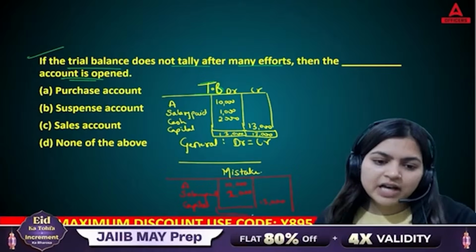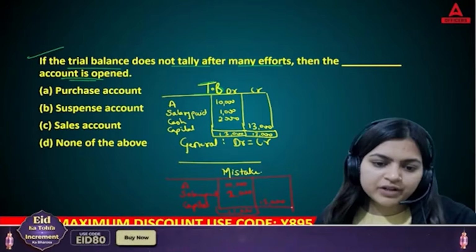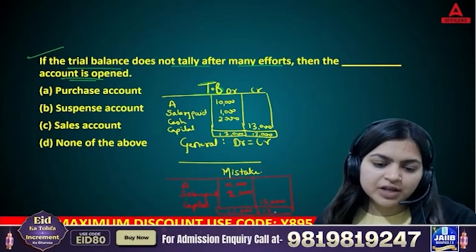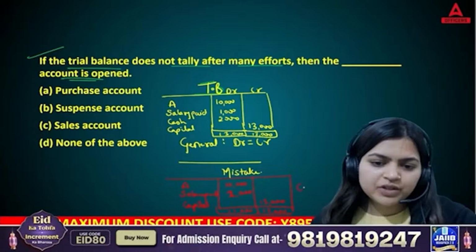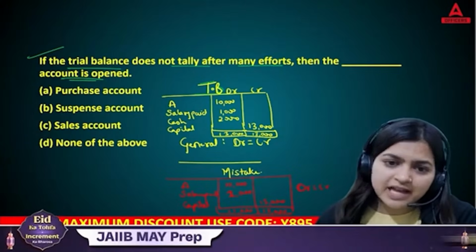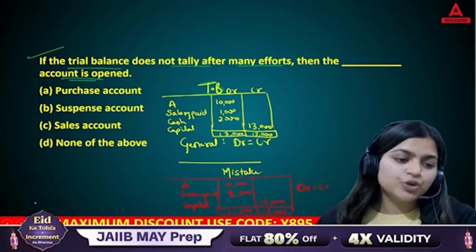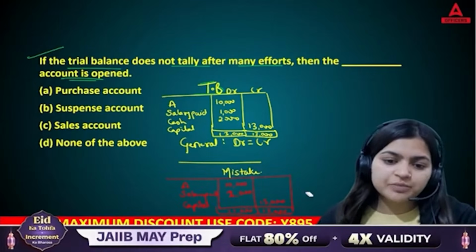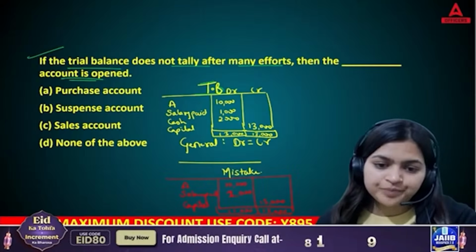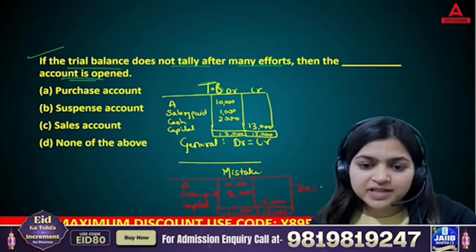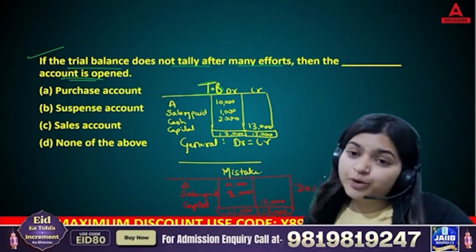Now on your debit side you have only 11,000, on your credit side you have 13,000. So this time is debit equal to credit? Is this equation satisfied? The answer is no. This time this equation is not satisfied, which means there is some mistake.